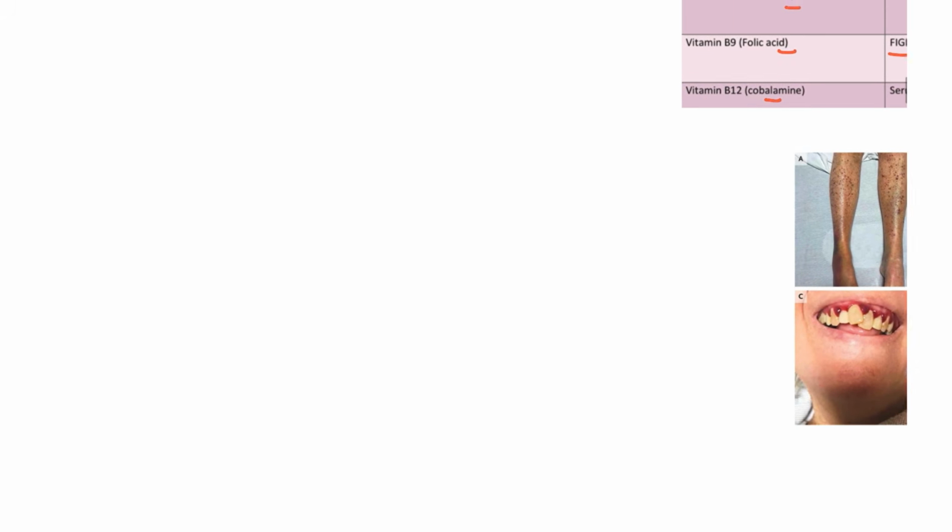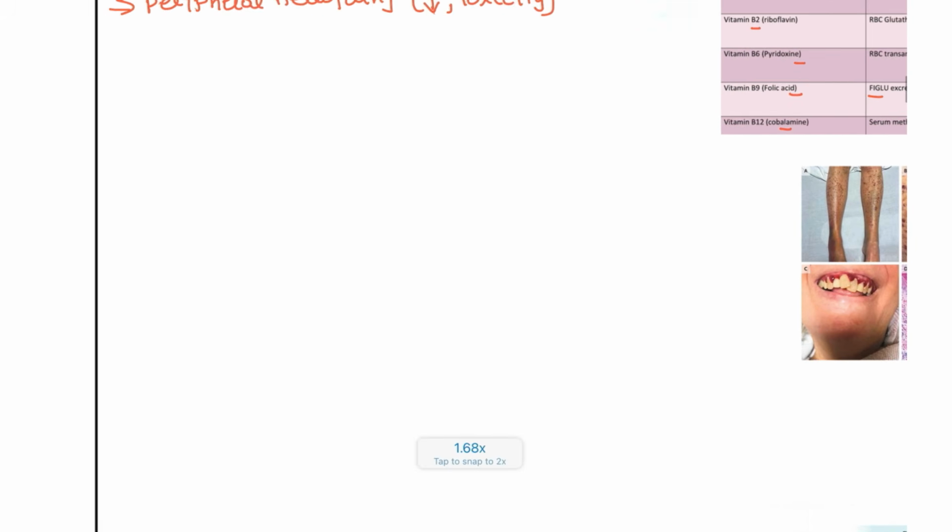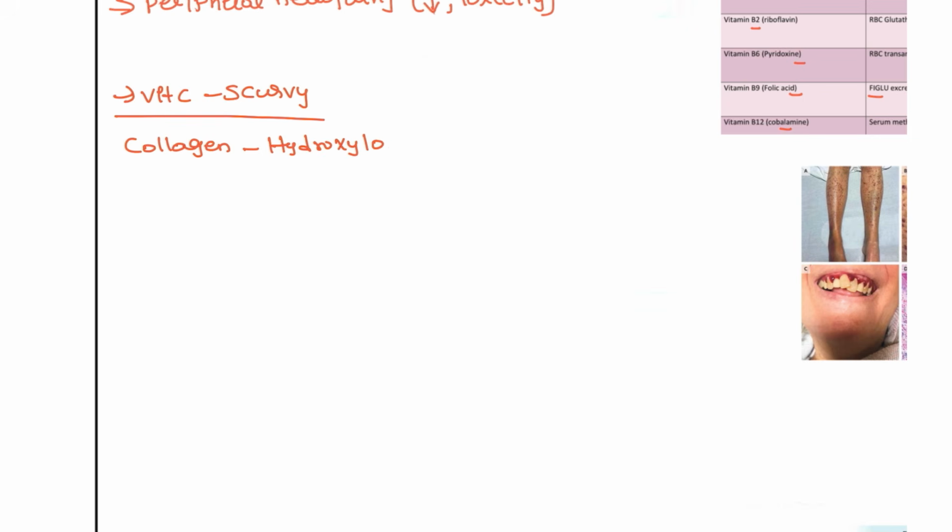Next, here we are going to discuss vitamin C. Vitamin C is a water soluble vitamin, and the known presentation is scurvy. In scurvy patients, you are going to see collagen disturbances. In collagen, vitamin C plays the major role in hydroxylation, especially of hydroxylysine and hydroxyproline.